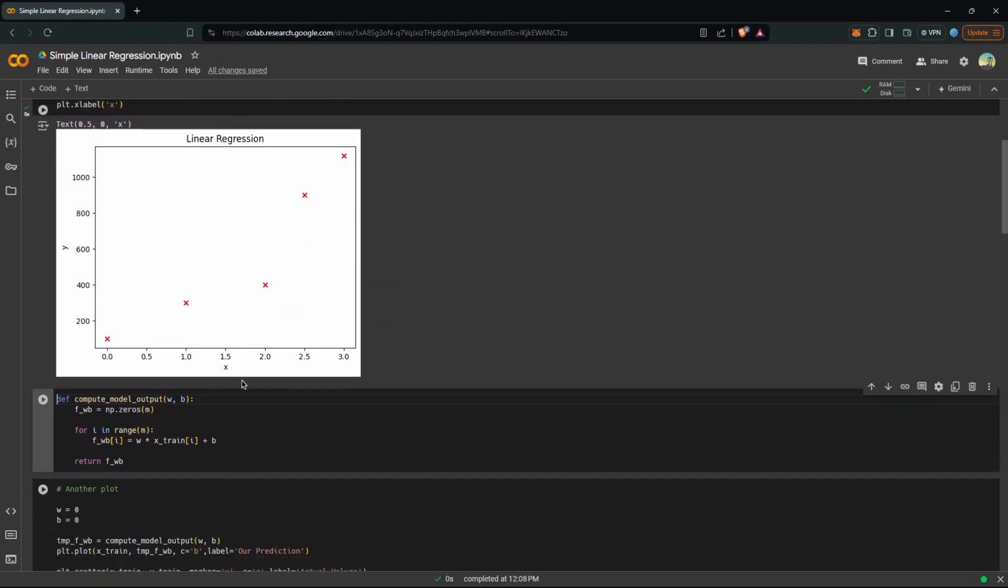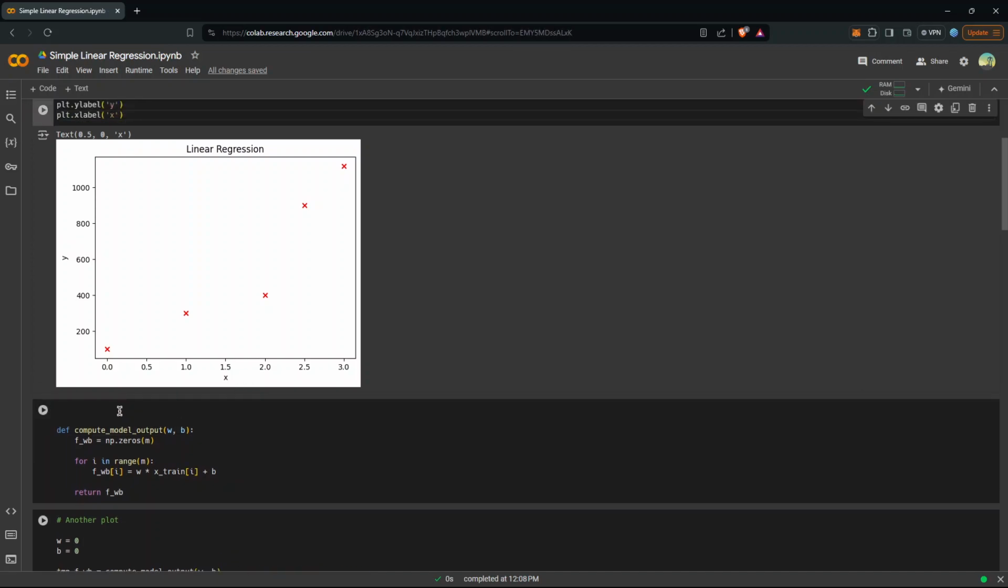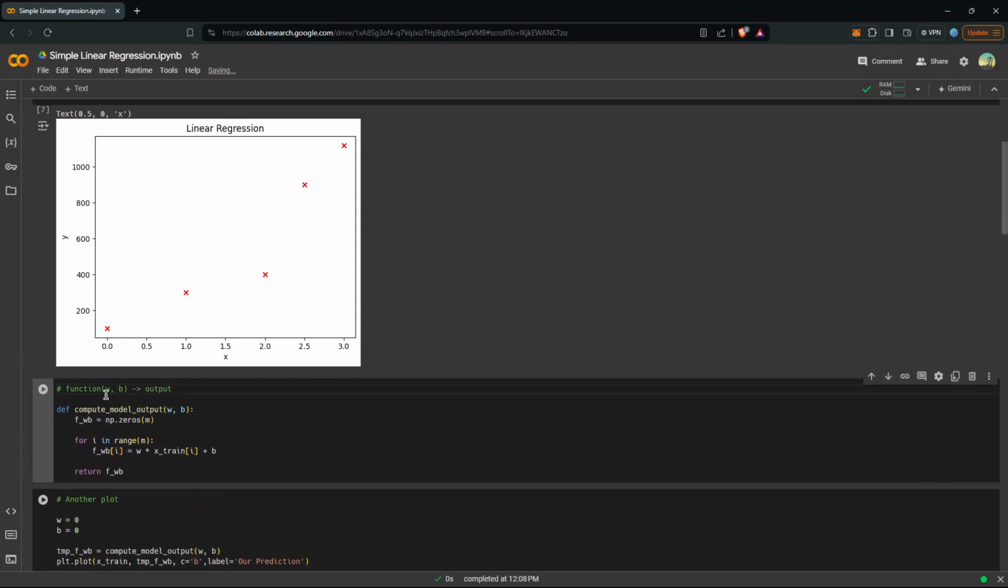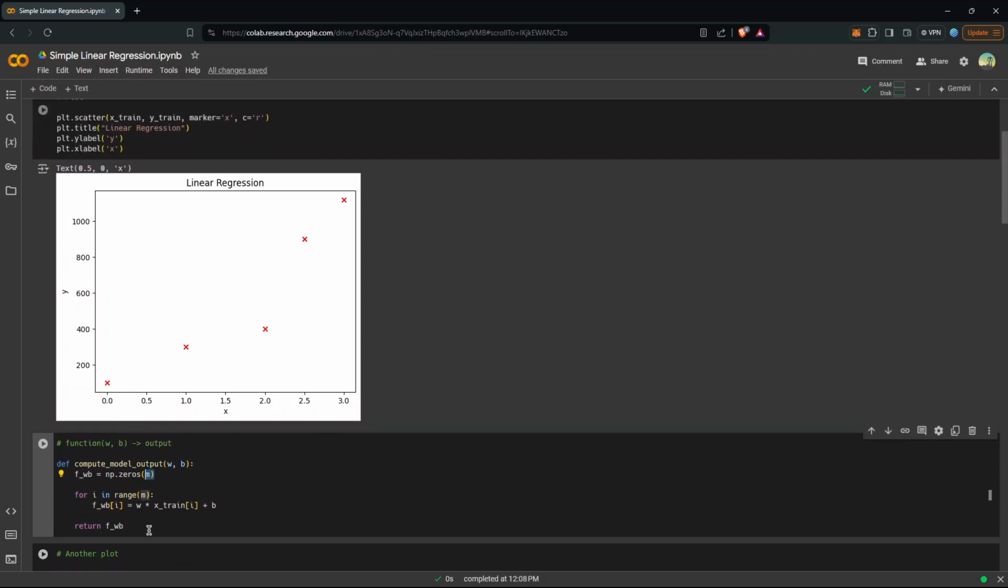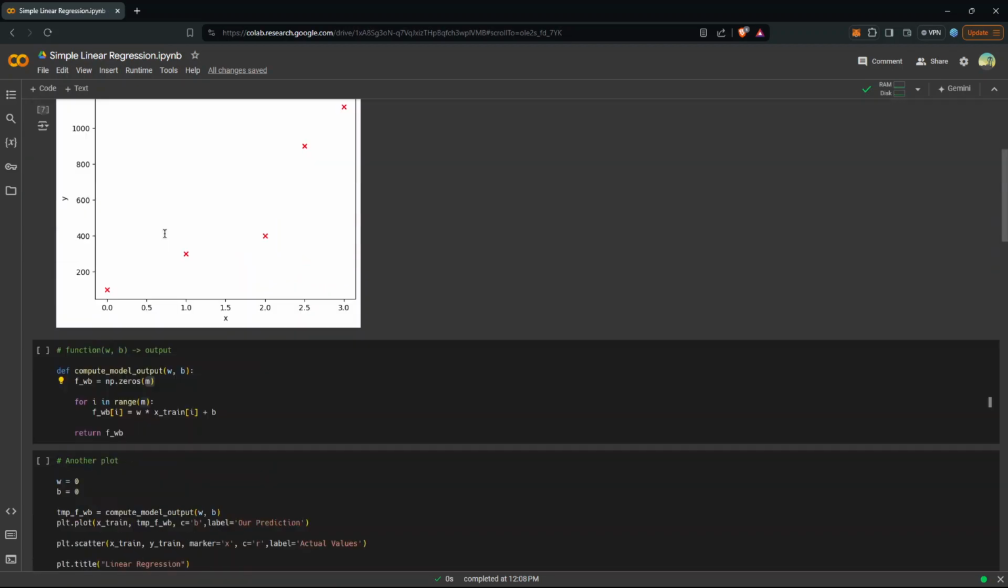And now let's think of our output. To think of our model, for now, think of our model as just a function of a weight and a bias that results in an output. So this is compute model output. It takes a weight and a bias. What it does is it takes np.zeros(m). What this does is create an array of five numbers, because remember, we have to predict for all of these 5 points, right? That's why we've used m.